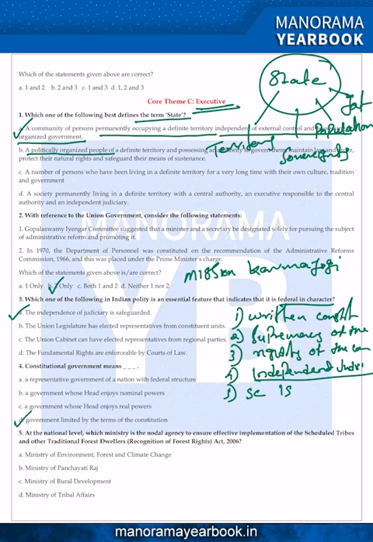Five: at the national level, which ministry is the nodal agency to ensure effective implementation of the Scheduled Tribes and Other Traditional Forest Dwellers (Recognition of Forest Rights) Act of 2006? Answer is D for Delhi, the Ministry of Tribal Affairs.